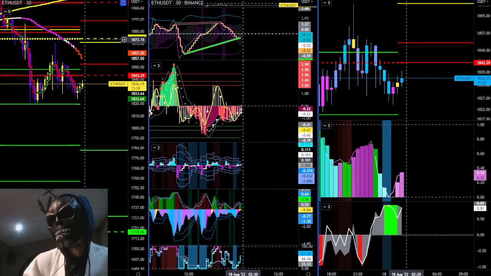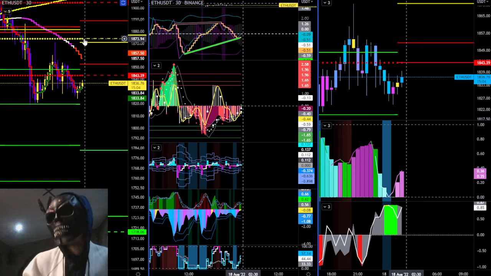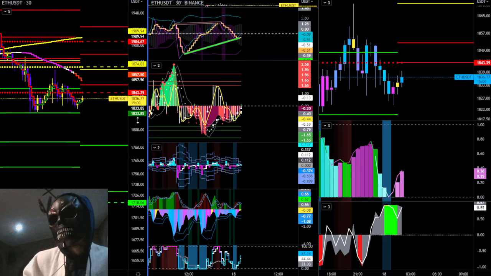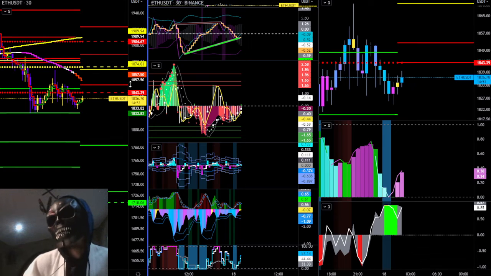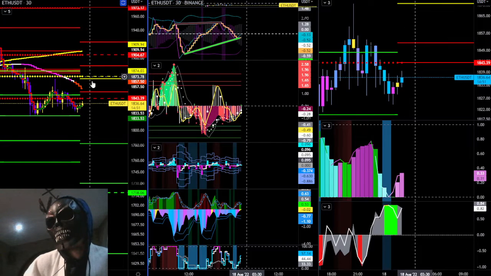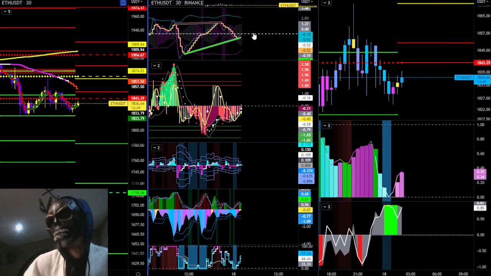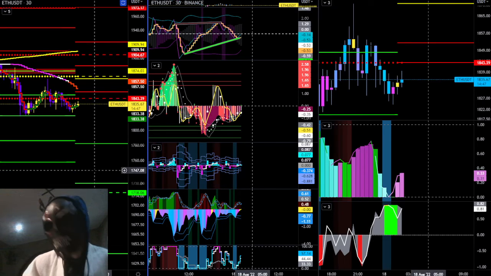So back again, something tells me we will see $1,873 or a little higher up to $1,881 at least within the day. I'd say we fail at one of these points for continuation to the downside for Ethereum. Okay, so Ethereum is done.